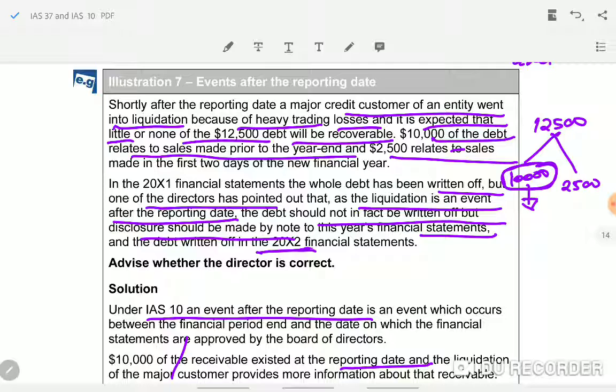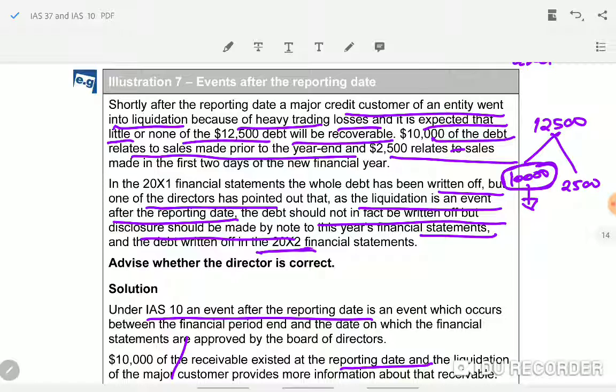Now we will cancel the receivables. When you cancel the asset, it will become your loss. Debit bad debts for 10,000 at the reporting date. 10,000 is a loss: debit profit or loss account, credit receivables. Receivables will be cancelled.